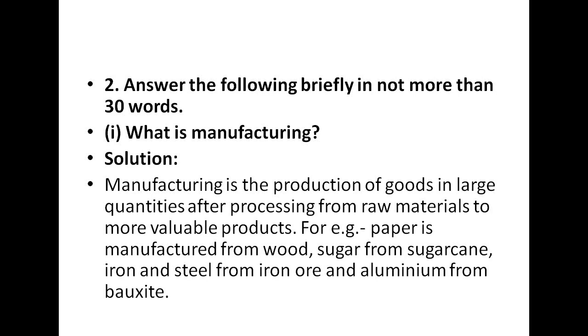So basically these are a few of the raw materials that we use in our daily life. We are having all these books and notebooks, which are eventually manufactured from wood. The sugar that you eat comes from sugarcane, iron and steel items come from iron ore, and aluminium items come from bauxite. So they are processing these raw materials into more valuable products, and this production of goods is known as manufacturing.